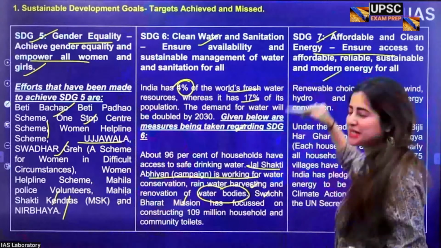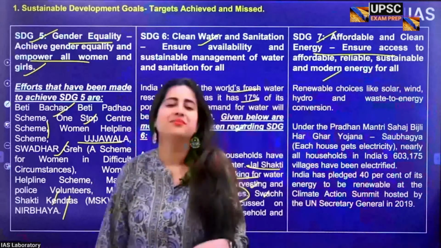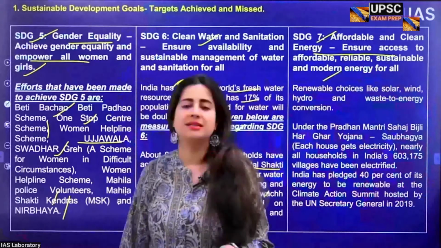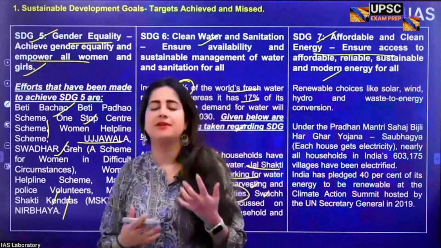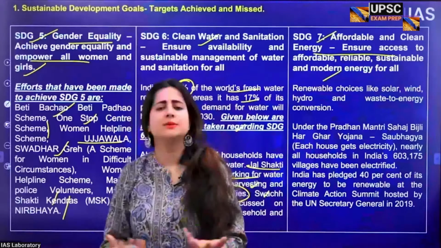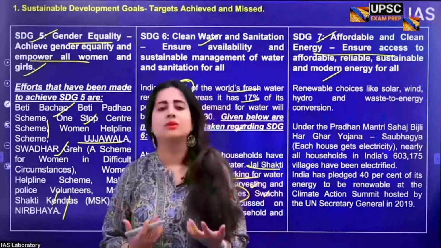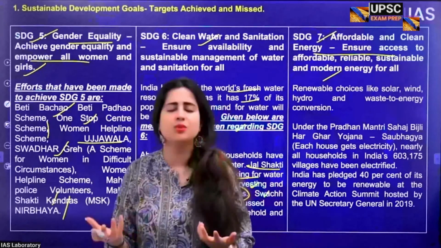So 2015 is when India introduced the ISA, the International Solar Alliance, in Gurugram. That is Gurgaon, which people call it. Why? Because India is a very, very sunshine country. We get a good amount of solar energy. So India is promoting in a big way development and the industry which is running on clean energy.